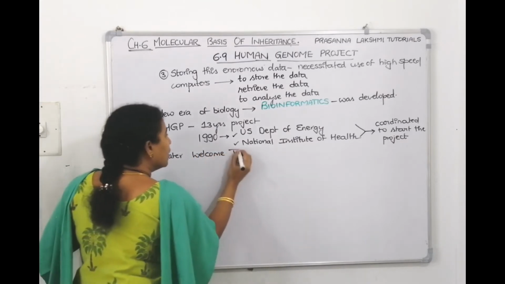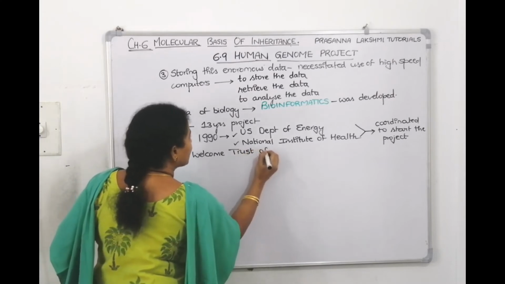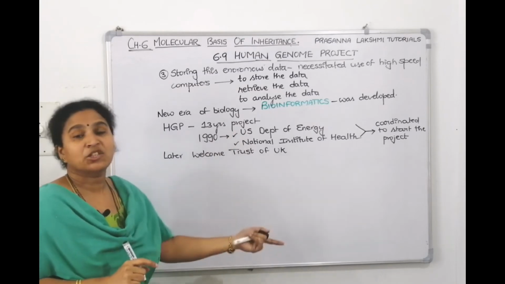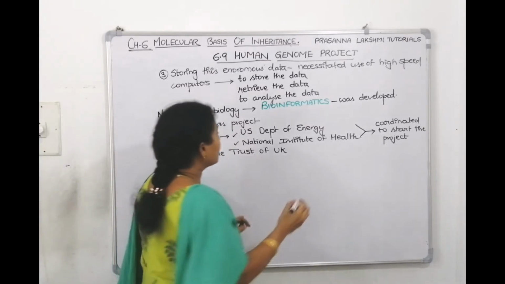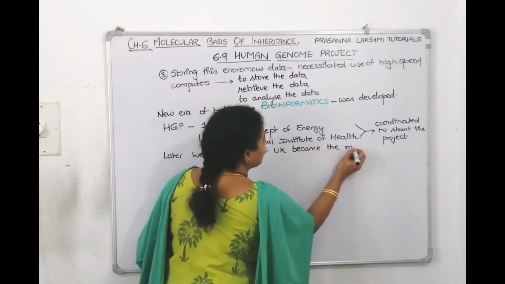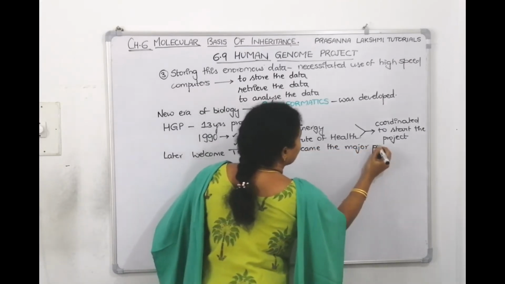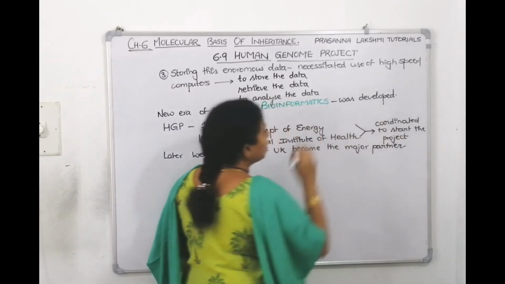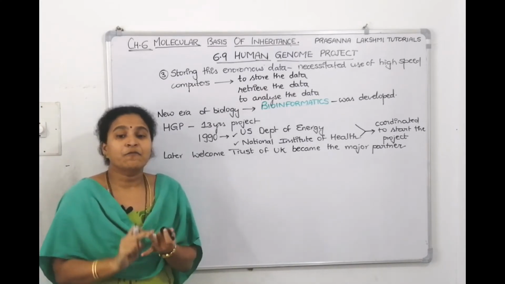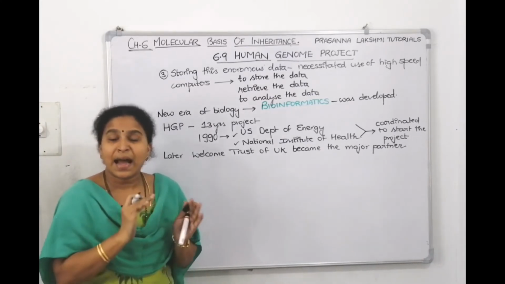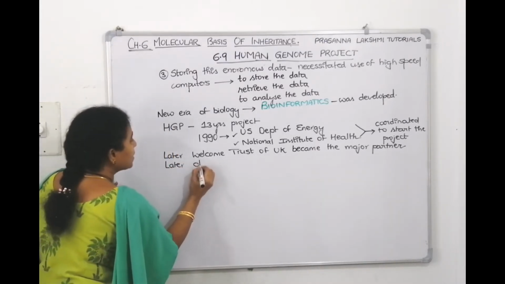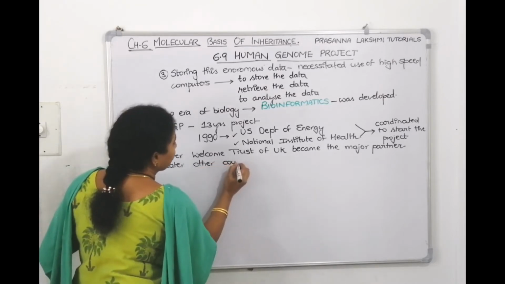What is that trust called? Wellcome Trust. Of which country? It is UK. Wellcome Trust of UK joined these two, and it became the major partner. Not only US and UK, later some other countries also joined.